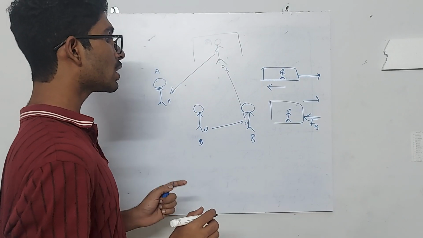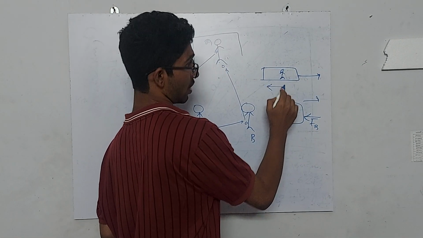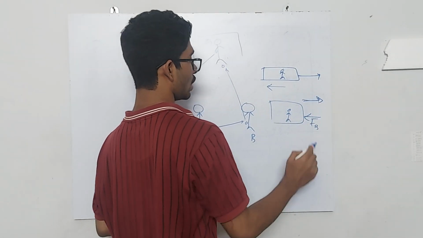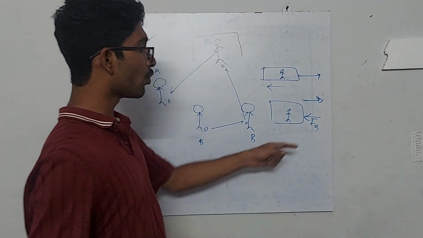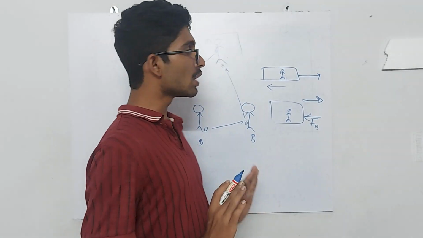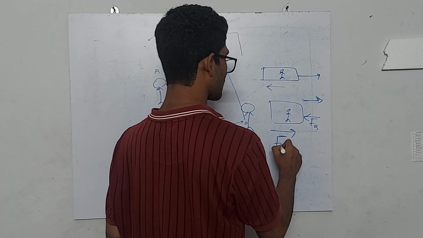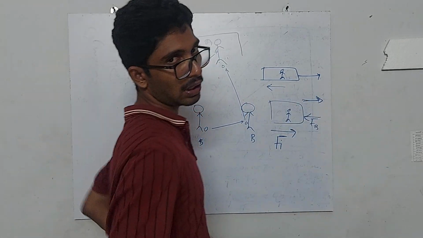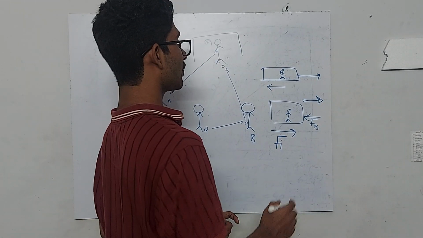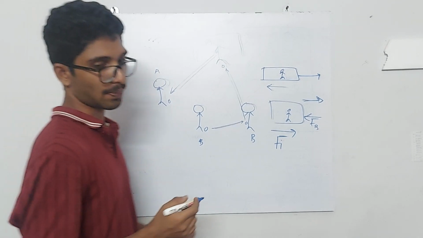Now, in the earlier case, your inertia was trying to make you stay at rest. Here the inertia is to keep your body moving in the forward direction. So now there is a force in the opposite direction, and our inertia will try to resist that force by moving in the forward direction. So the force due to inertia will be in this direction. That is why you fall towards the forward side when the bus applies a brake. And when the bus suddenly starts moving, you will go backwards because of inertia.